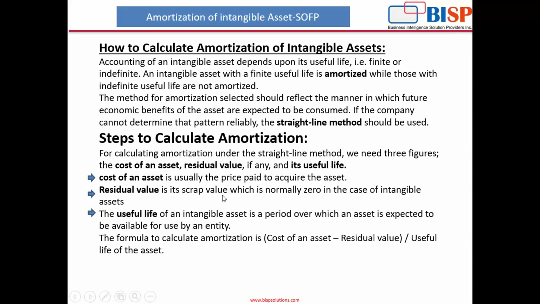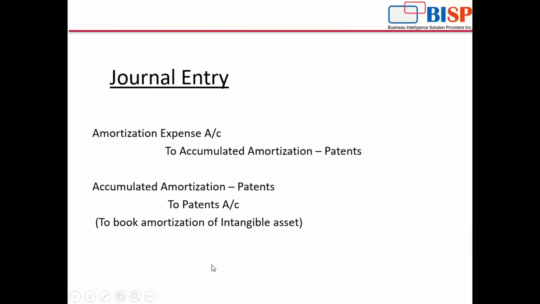Residual value is its scrap value, which is normally zero in the case of an intangible asset. Like patent, copyright, if we resell it, then we do not get any residual value normally, so we assume the residual value as zero. The useful life of an intangible asset is the period over which the asset is expected to be available for use, meaning how long the company will use the asset. The formula to calculate the amortization is cost of the asset minus residual value divided by useful life of the asset. Now, what is the journal entry for this?